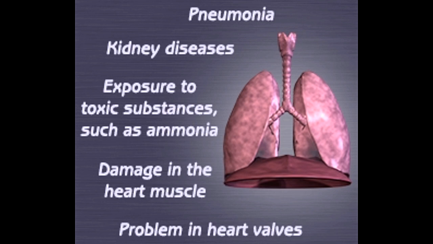The arteries that carry blood to the heart get narrowed down because of large amounts of fat deposited on their walls. If the problem of high blood pressure is ignored and left untreated, it increases the chances of coronary heart disease. Formation of a blood clot inside any of these narrow arteries leads to a heart attack, which results in blockage of blood flow and damage in the heart muscle. Thus, the heart muscle is weakened and it cannot pump enough blood. In this condition, the pressure rises in the veins and capillaries in the lungs which forces the blood fluid to fill into the air sacs.